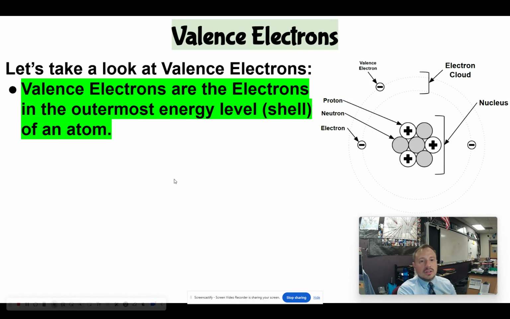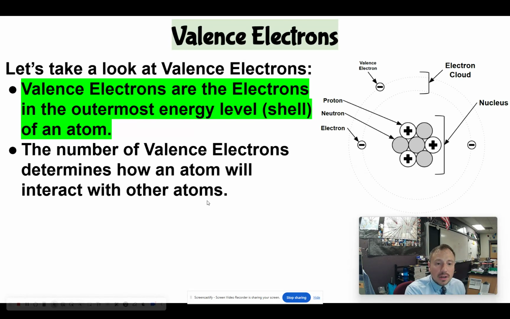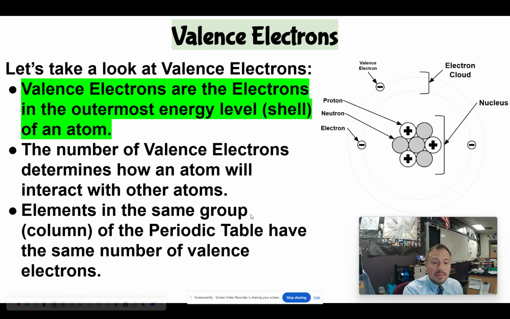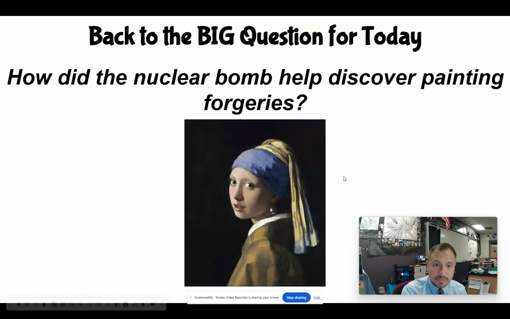So valence electrons are the electrons in the outermost energy shell of an atom. The number of valence electrons determines how an atom will interact with other atoms. Elements in the same group or column of the periodic table have the same number of valence electrons. So you can see this atom over here has 1 valence electron. That's going to determine the chemical properties of this atom.